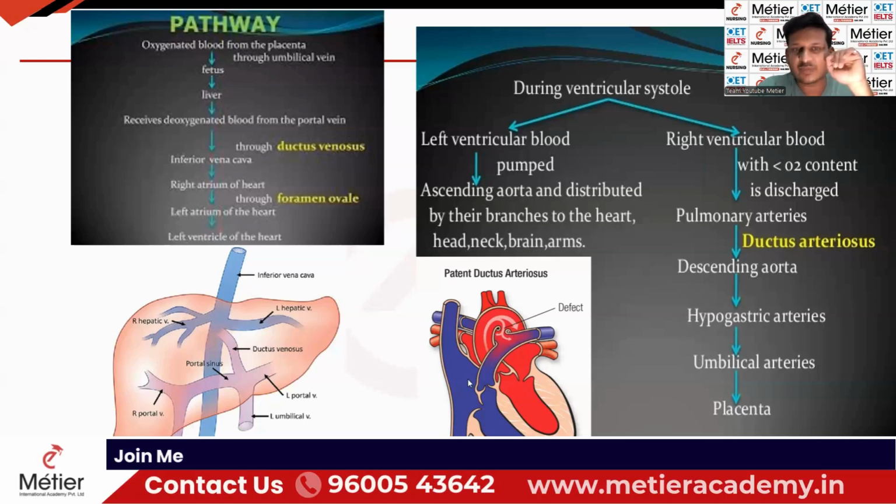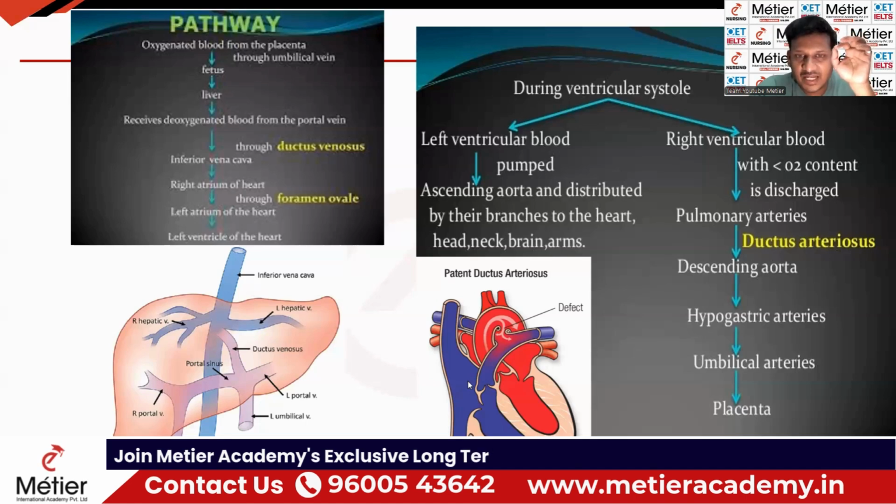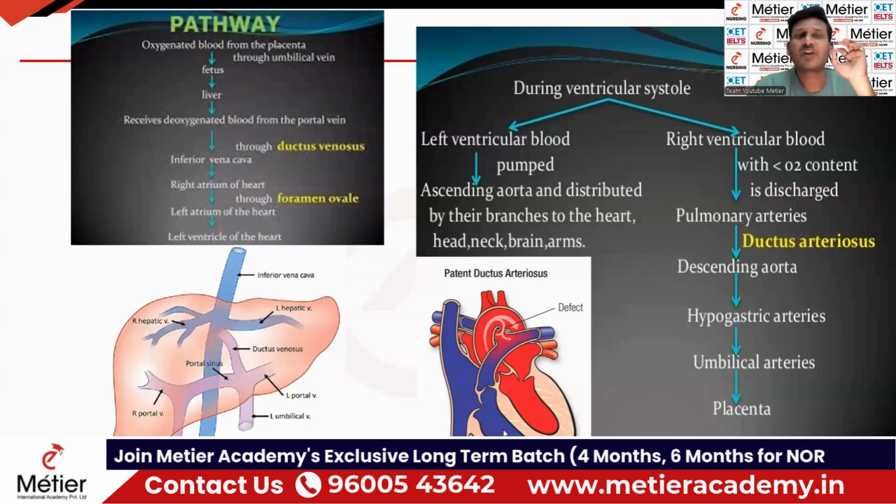One more thing I have already explained, that from the right atrium, the deoxygenated blood is entering inside the what? Right ventricle, because of the Eustachian valve, right? This deoxygenated blood goes through the pulmonary artery, underline the word, through the pulmonary artery, through the ductus arteriosus.